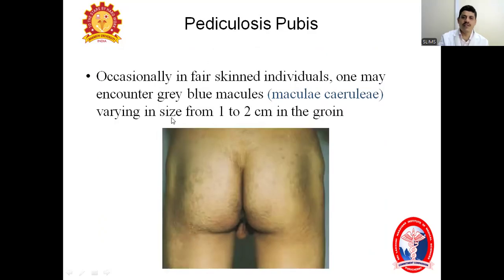Then occasionally, in fair-skinned people, one may encounter gray-blue macules, or maculae ceruleae. What are the gray-blue macules? These crab lice will crawl from the genital area to the adjacent sides, like the gluteal area, lower abdomen, and upper thighs. And you can see gray-blue macules, as you see in the picture here. These are called maculae ceruleae. They may vary from 1 to 2 centimeters in size, and may be seen in the groin, lower abdomen, and upper thighs.